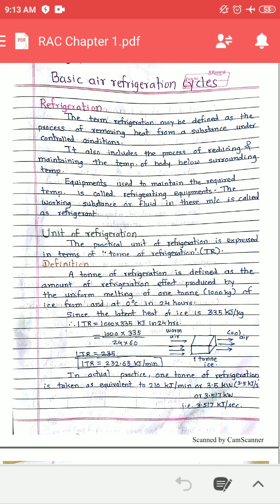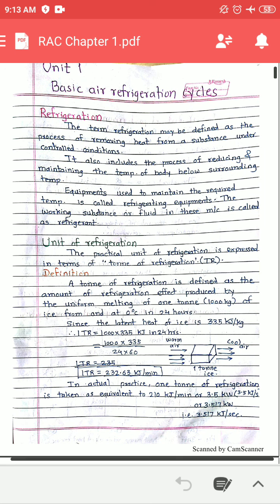Now here 1 ton means 1000 kg of ice. That 1000 kg of ice will produce a cooling effect. When you supply heat to that 1000 kg of ice, the ice will start to melt. Due to this melting, how much cooling effect is produced? That cooling effect is measured as a ton of refrigeration, and that 1 ton of ice produces the refrigeration effect in 24 hours.